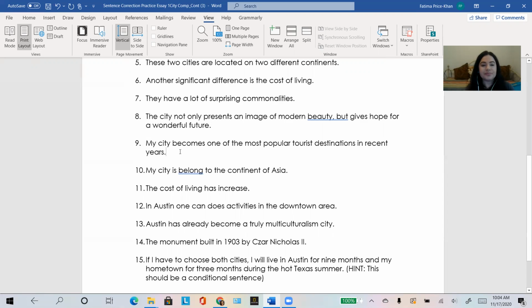Okay, let's look at number 9. Oh, it still thinks there's a mistake here. Sometimes it doesn't like this but here, but it's okay, it actually works. So there's no other mistake in number 8.